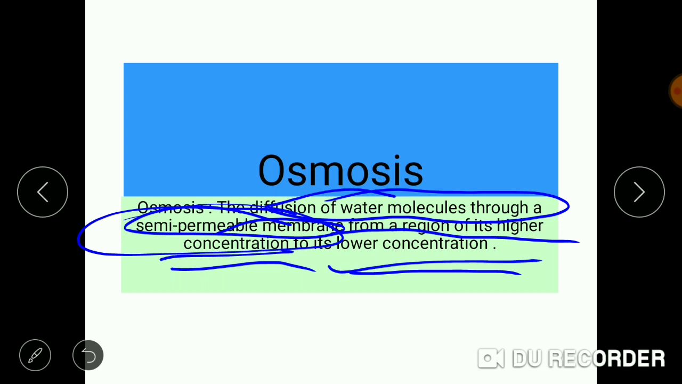So in the process of osmosis and diffusion, there is a similarity that the movement is from higher concentration to the lower concentration. And the difference is that in the process of osmosis, we are talking only about the water molecules, while in the process of diffusion we were talking about the gases as well as the liquid, both.